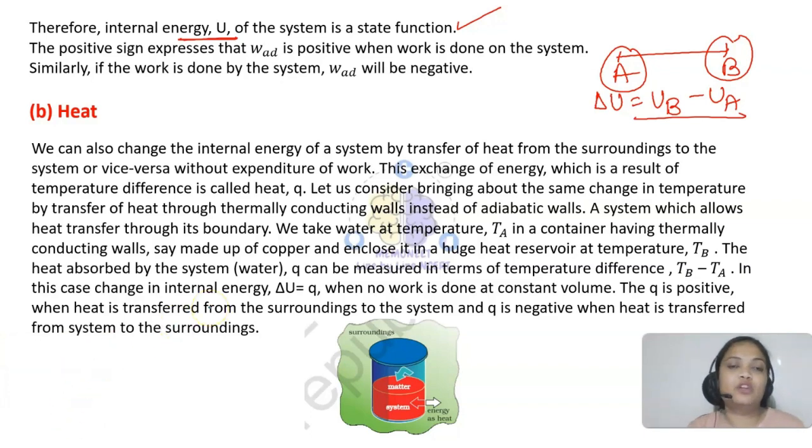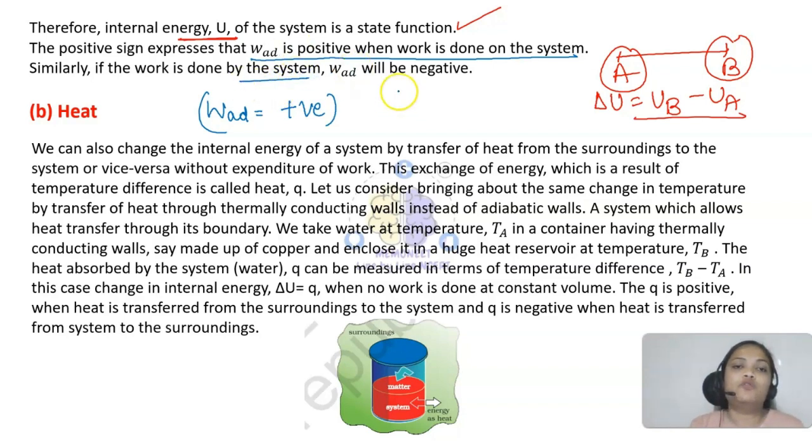Now here the work was done on the system. We churned the water and provided electrical work. So that work done on the system will be positive. Please note that whenever work is done on the system, that is positive. But if the work is done by the system, meaning the system is doing work, like expansion of a gas, which we will also study, then work done by the system is negative. So students, that was one case where we did some work and the internal energy of the system changed. So you must know the sign conventions: work done on the system positive, work done by the system negative.